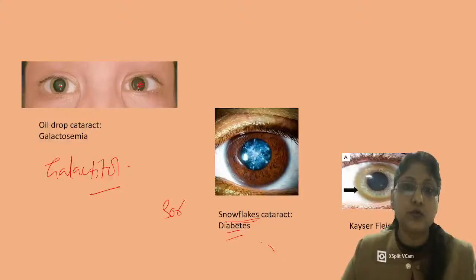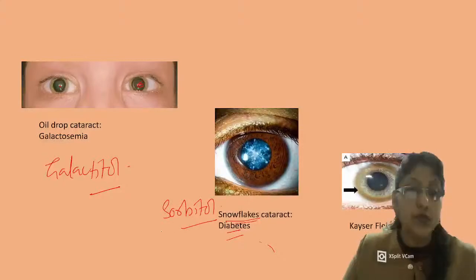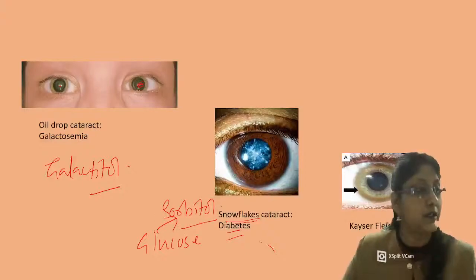to deposition of a lot of sorbitol, which is hygroscopic, and this is the reduced form of glucose. It's an alcohol of glucose. Sorbitol is also produced by the aldose reductase enzyme in the lens cell.